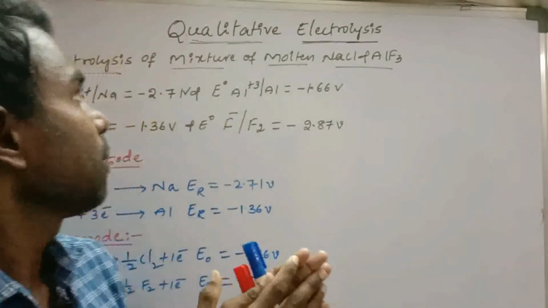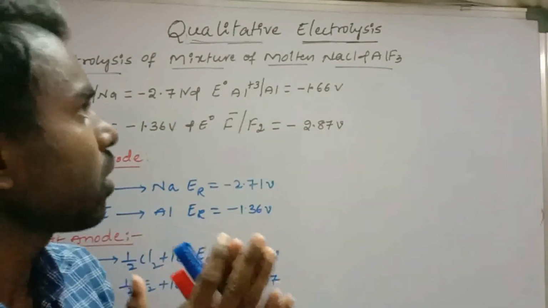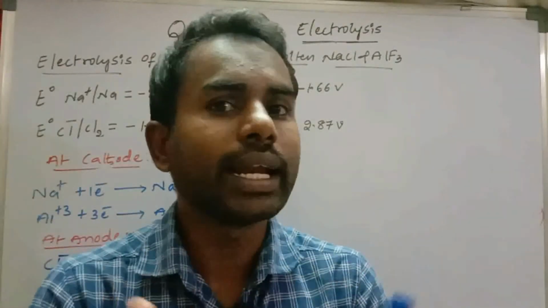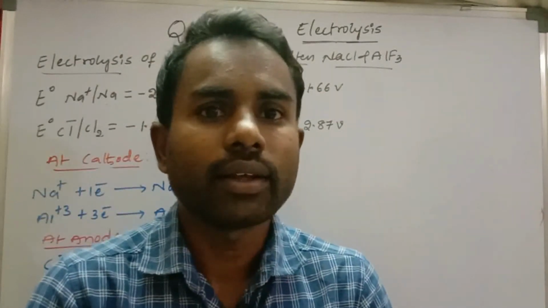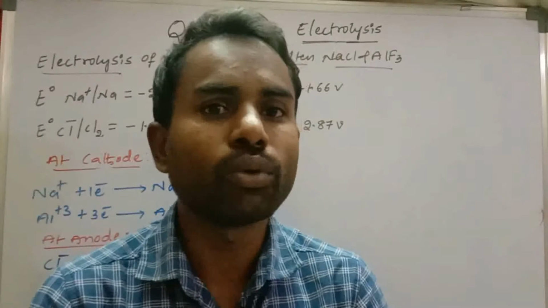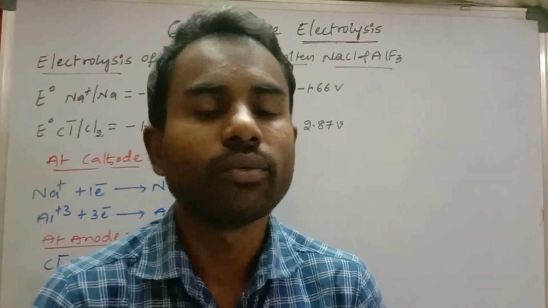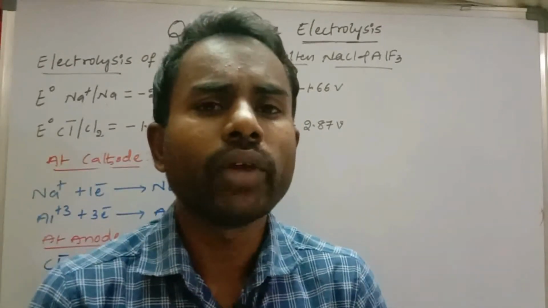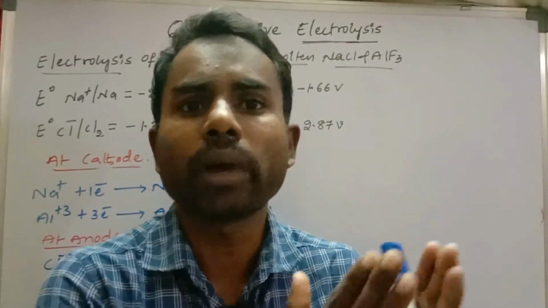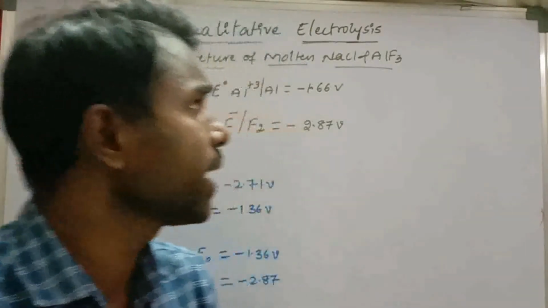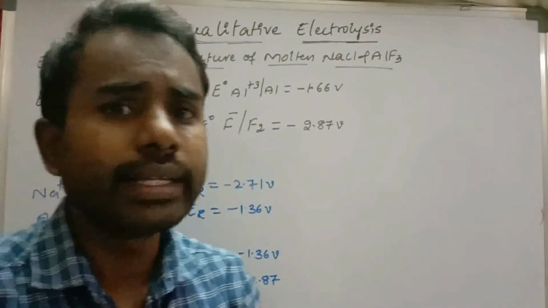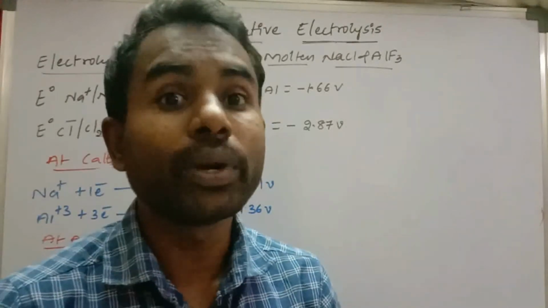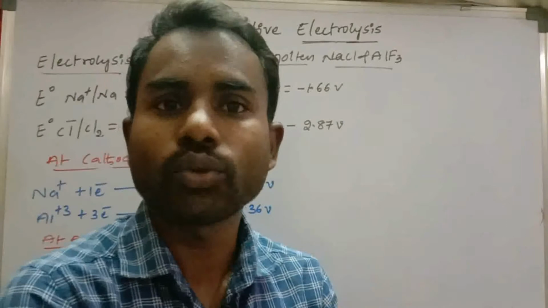Here one example is the electrolysis of a mixture of molten NaCl and AlF3. If you take molten NaCl in an electrolytic cell and pass electricity, it will decompose into Na+ and Cl-. Only one cation and one anion are there, so we can easily predict the products at the cathode and anode. But in this case we have taken a mixture, with more than one cation and more than one anion. How can we predict the formation of products at the cathode and anode?